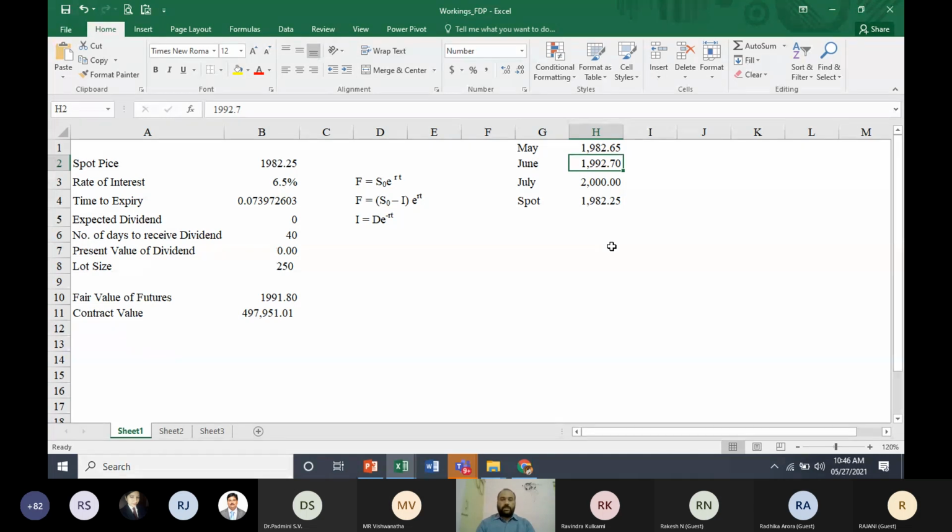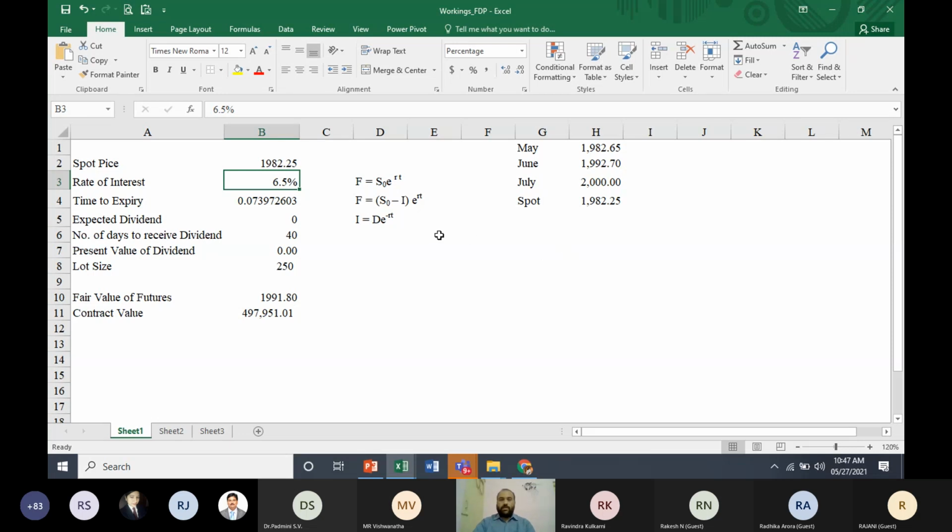How can you do arbitrage? We know that the futures are trading at 1992 and the fair value is 1991.80. Let us, for the time being, ignore this fair value, because when it comes to fair value there are a lot of other calculations we need to get into. Let us do arbitrage directly using the spot and future price. Your futures are trading at 1992.7, spot is at 1982.25. If you are able to lend or borrow at 6.5%, then we can do this.